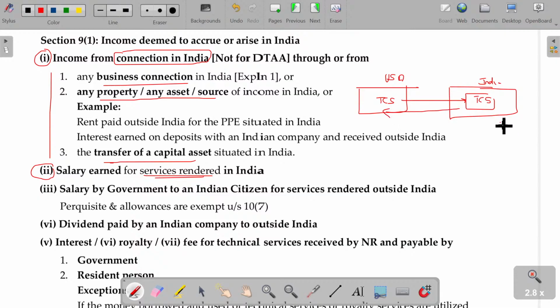During his stay in India for, say, around 20 days for training the employees of TCS, he is not getting any salary. He visits and gets back to USA and gets a monthly salary from TCS USA. Though he gets a salary outside India and resides outside India, his service is rendered here for 20 days. For those 20 days, the salary will be considered as Indian income because it is deemed to accrue only in India. Is that clear? A number of models and ideas are there, but you have a few illustrations in your mind.